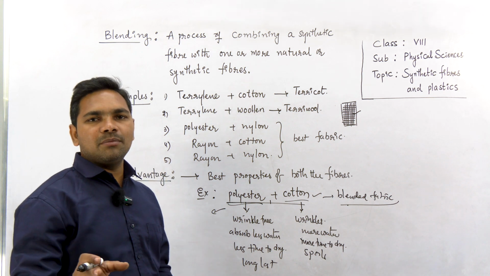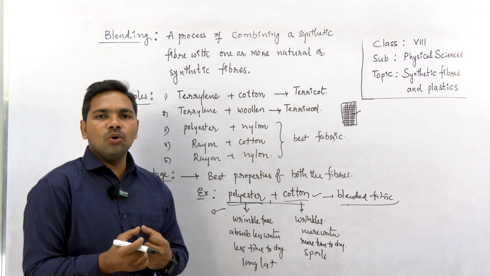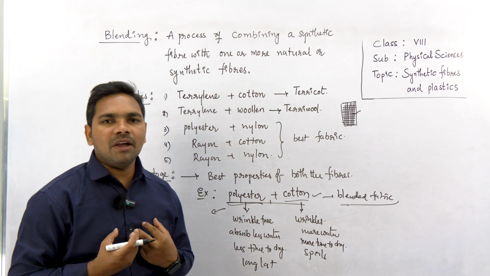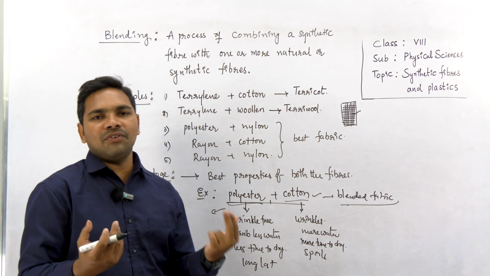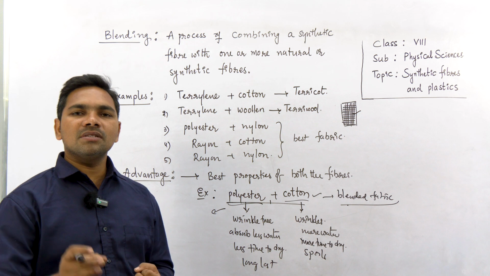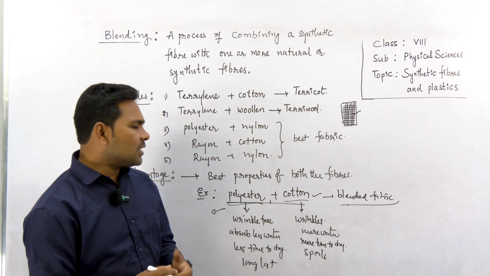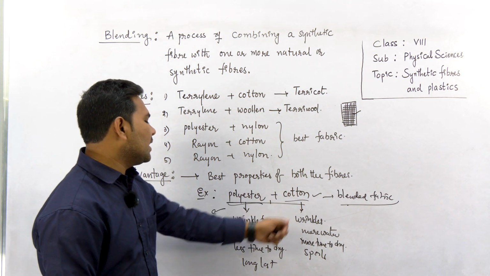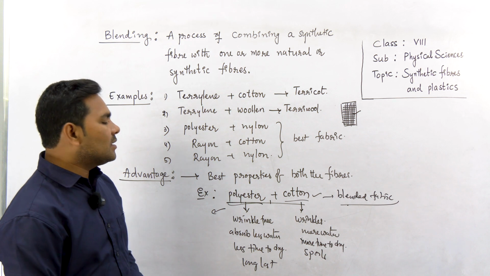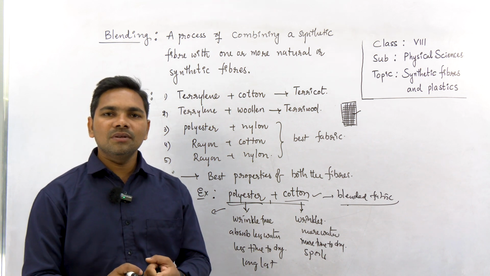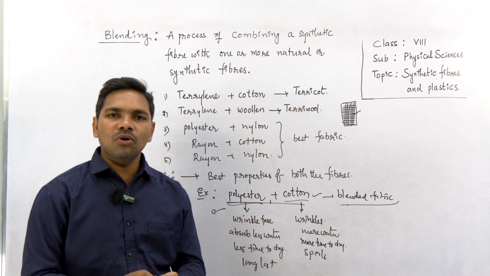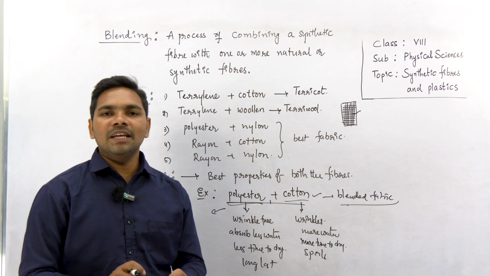Generally when you wear clothes made of natural fibers, those fibers allow skin to breathe freely, absorb sweat and cause less irritation, right? That's why we prefer natural fabrics like cotton. But cotton spoils soon, it is costlier, it absorbs more water, it wrinkles, it shrinks.